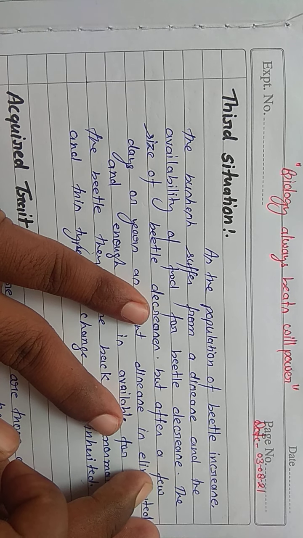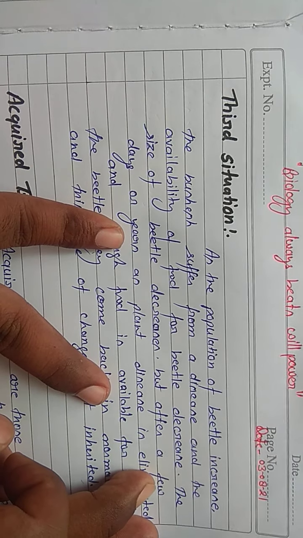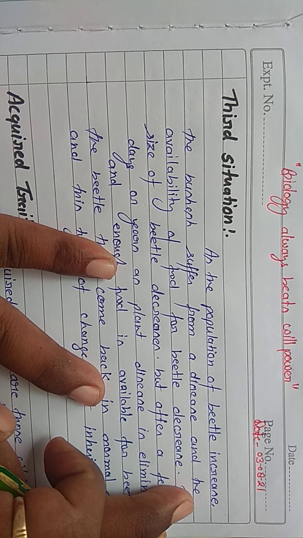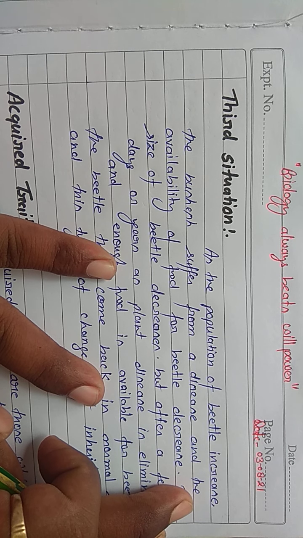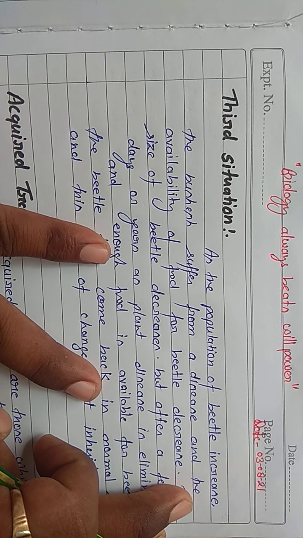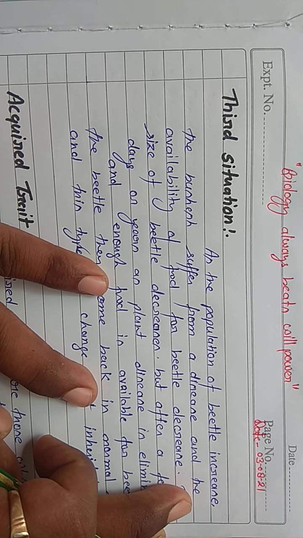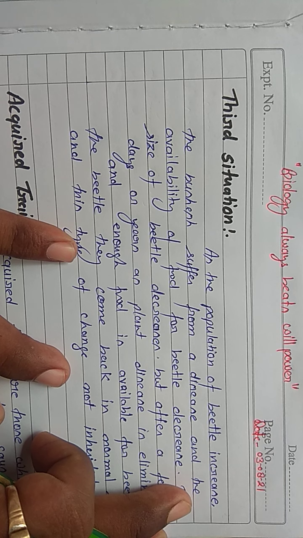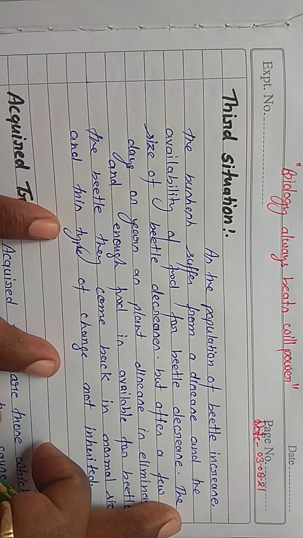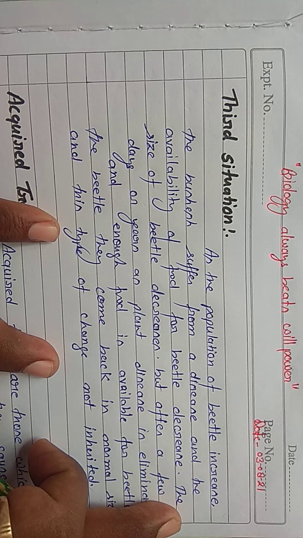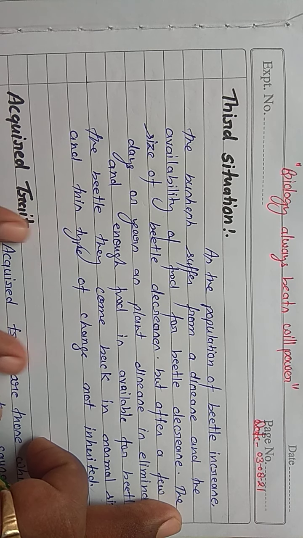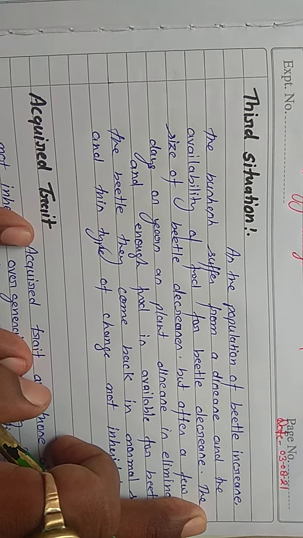But after a few years or days, as the plant disease is eliminated, means after some days when the plant disease disappears again, then more food is available, and the beetles come back to normal size. So this type of change is not inherited from one generation to another generation. Okay, so the natural selection example is finished.